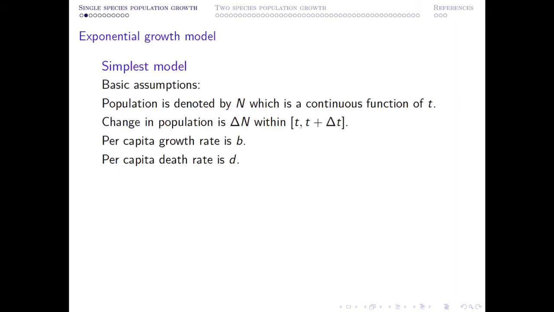So for single species population growth, first of all, the simplest model is the exponential growth model. Now, first I explain what the assumption was behind the construction of the exponential growth model. The basic assumption was that the population of a single species, which is denoted by n, is assumed to be a continuous function of t.